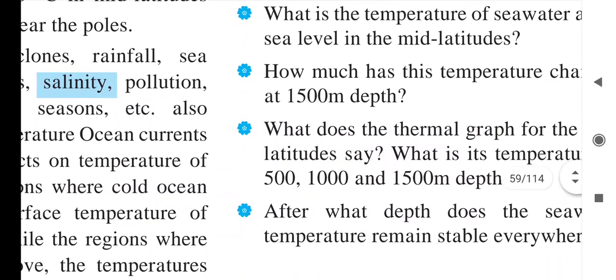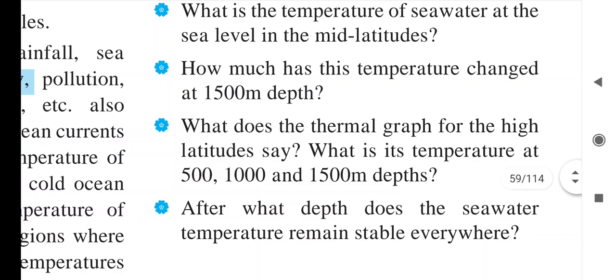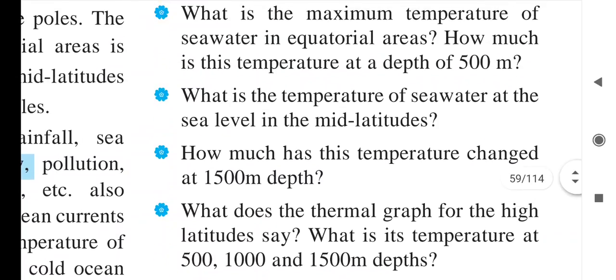What does the thermal graph for high latitude say? What is its temperature at 500, 1000 and 1500 meter depth? So here we will see from the graph.